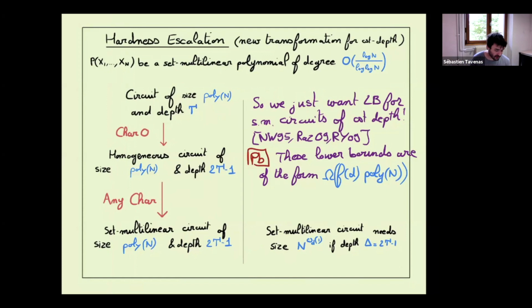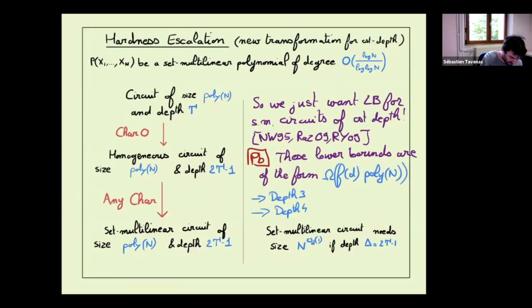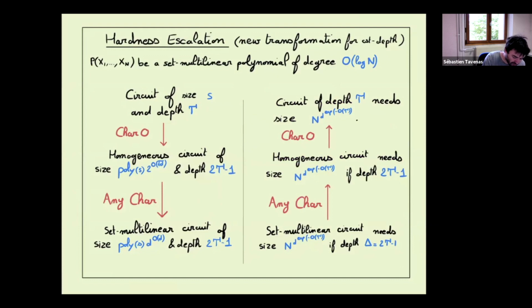In fact, now we know things for depth 3. We know things for depth 4. But if we want, the first lower bound we would like is depth 3.